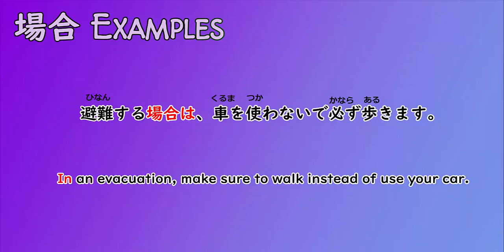So the second one. 避難する場合は車を使わないで必ず歩きます。Here a dictionary form before it, then there is ba wa, then wa is for putting more emphasis, then again a noun came after ba wa, and then the rest of the sentence. Here ba wa is translated as in. As you can see, it again talks about something bad, a suggestion for the times that this bad thing happens.